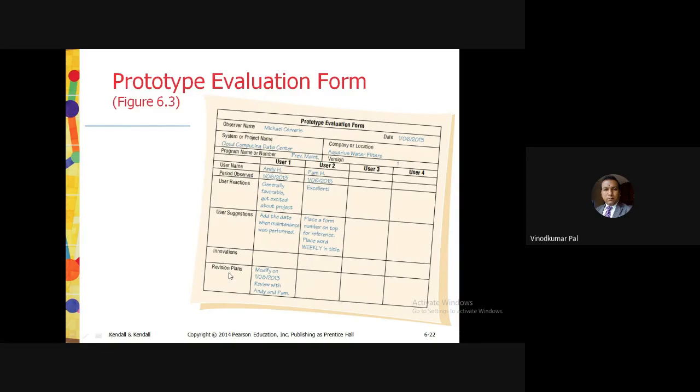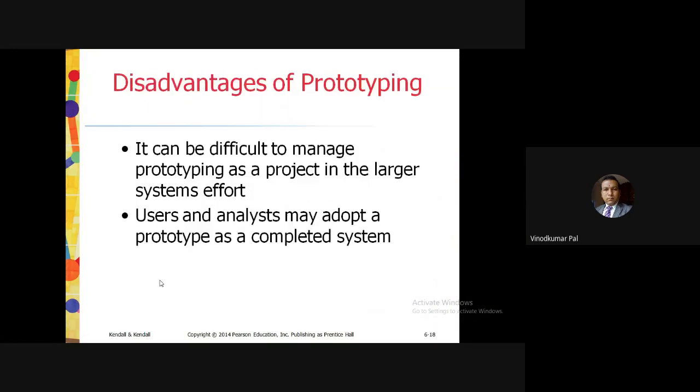Now, if I talk about the revision plan over here, then: modify on 1/8/2013, review with the two users, ND and PAM. So in the revision plan, you have to update or modify according to the user suggestions: add the date when maintenance was performed, place a form number on the top for reference, place the word weekly in the title. So they have updated this into the modification of the form. Okay. Going back.